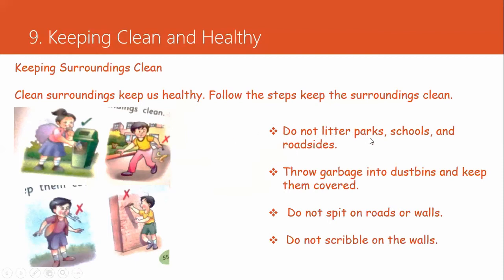Do not litter parks, schools, and roadside. Make sure that we do not throw waste in parks, schools, or on the roadside.